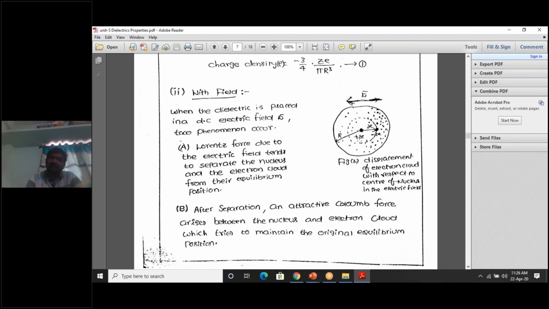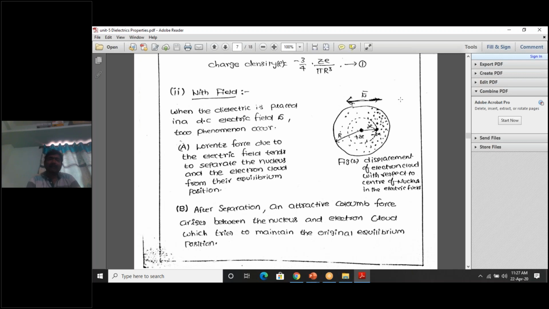Here the electric dipole is formed: a plus charge of magnitude Ze, and a negative charge of magnitude Ze. This is a plus Ze charge, this is a minus Ze charge, separated by a small distance x. So this is an electric dipole. These two charges are separated by a small distance x due to the application of the electric field. So this is nothing but electronic polarization.